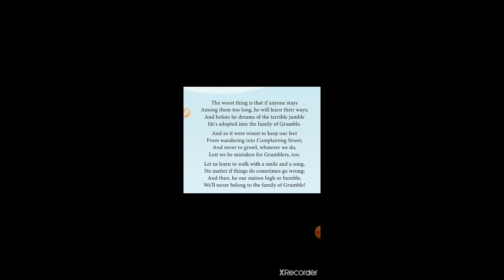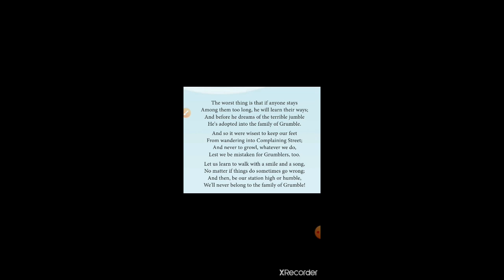They never go to that complaining seat. They avoid going there. The wise person never goes. Is it okay? Next. And never to crowd whatever we do. Lest means in case. In case we go there also, somebody may point us out as a grumbler.